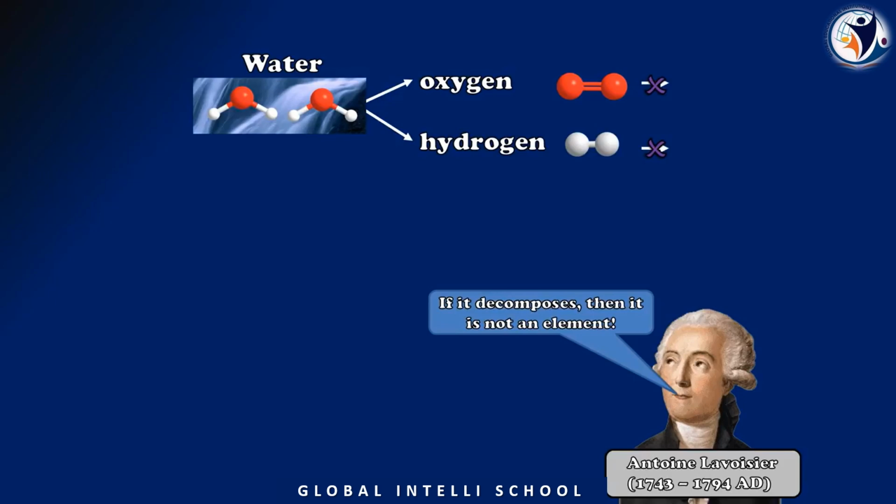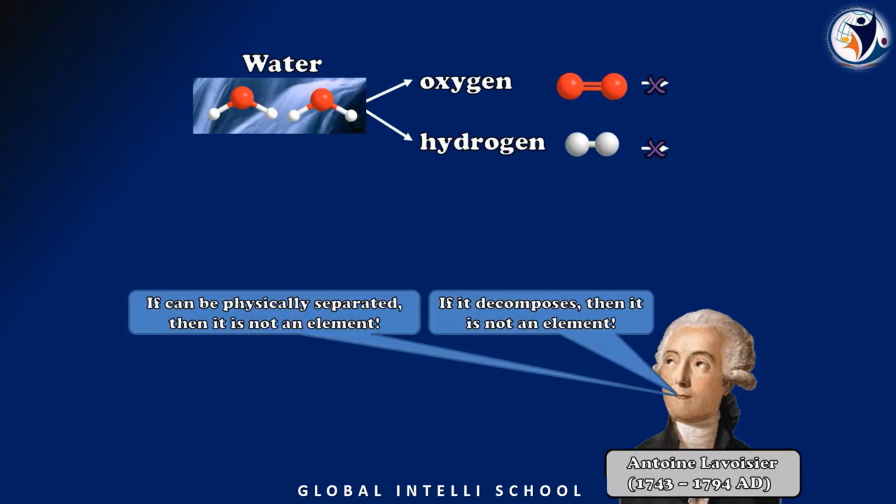Water can be decomposed, so we cannot consider water as an element. Afterwards, he started experimenting on the rest of the three also. See here, if it can be physically separated, then it is not an element. Suppose if anything decomposes, that means chemical decomposition.